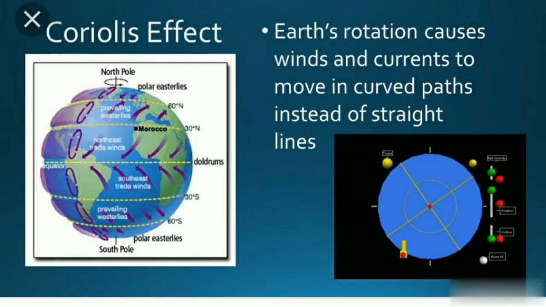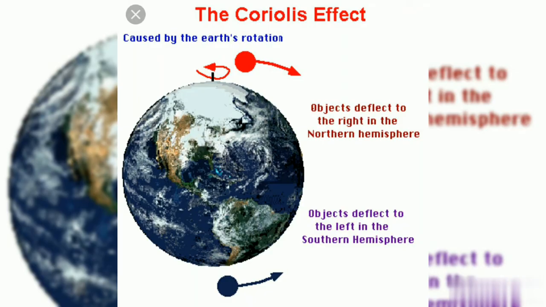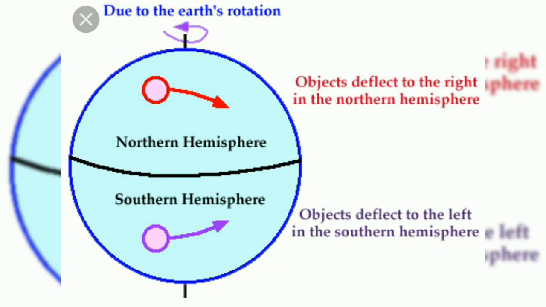So, the Coriolis effect. The Coriolis effect means the rotation of the earth causes deflection of the wind from its original path. Due to the rotation of the earth, the wind's path is deflected. That is what we call the Coriolis effect. The path will be changed. How will it be changed? Winds are deflected to the right in the northern hemisphere and to the left in the southern hemisphere, which is known as Ferrel's law.